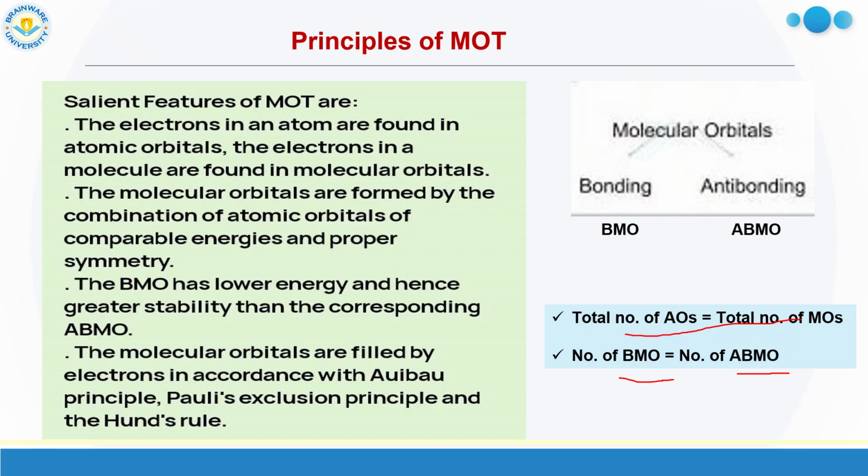Now, what is Pauli's exclusion principle? In one orbital there will be a maximum of two electrons, and those two electrons will be of opposite spin. And what is Hund's rule? Hund's rule says that during the filling of orbitals by electrons, first the orbitals will be filled by one electron each of the same spin. When all the orbitals are filled by electrons of the same spin, only then will pairing occur in the orbitals.